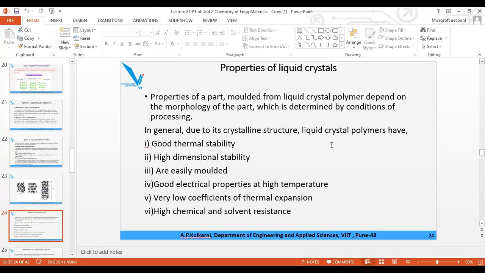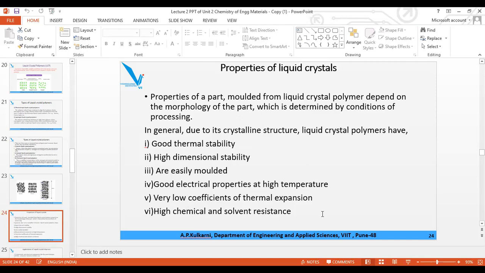High tensile strength, good thermal stability, high dimensional stability. Dimensional stability means that on heating their dimensions do not change. So that is dimensional stability. So they can resist the effect of heat. There is no difference in their dimensions on heating. They can be easily molded. They have good electrical properties at high temperature, and they have good chemical and solvent resistance.